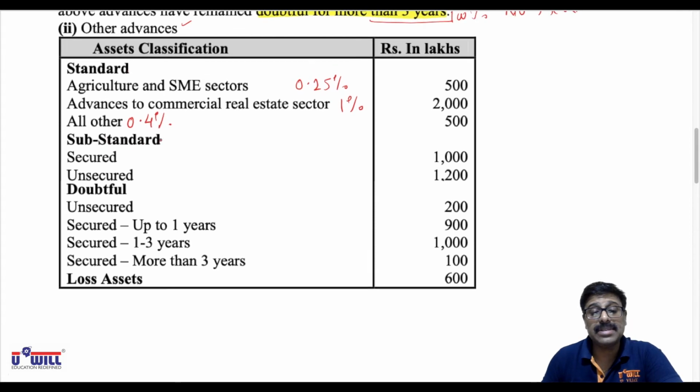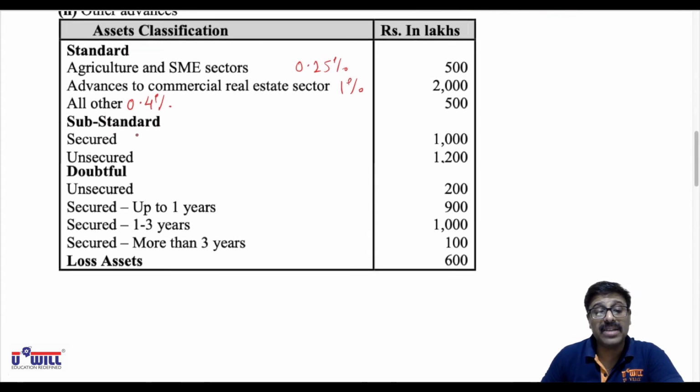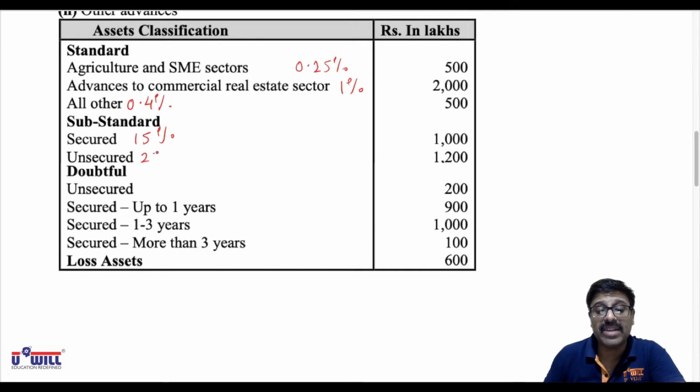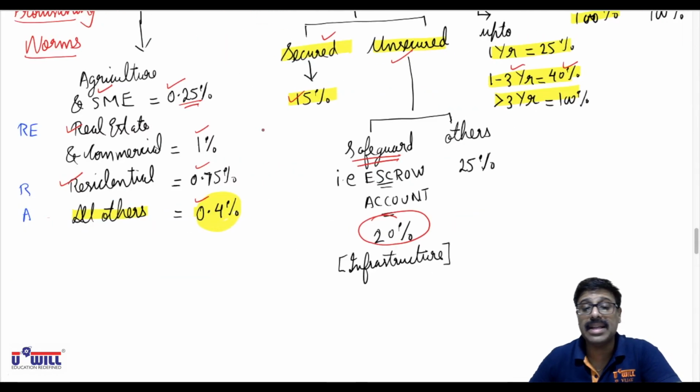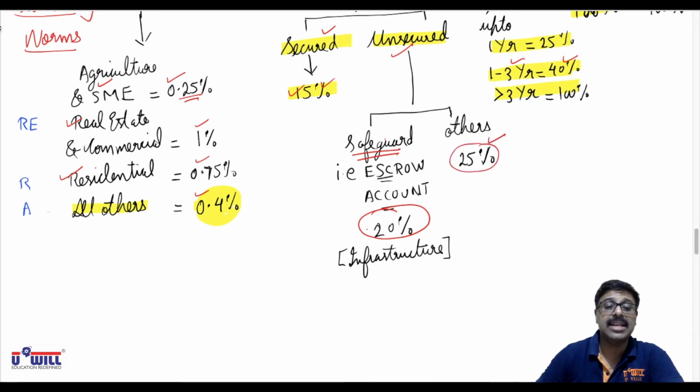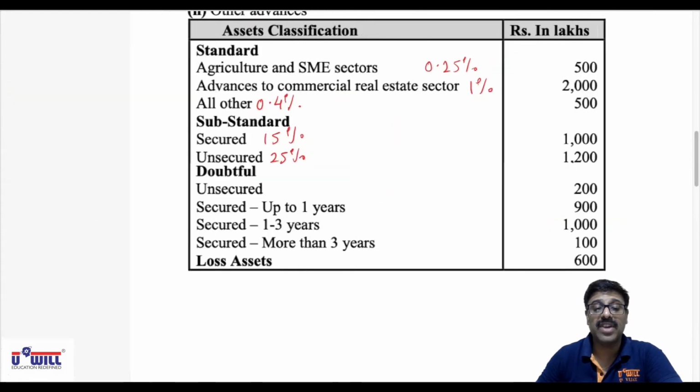Substandard. Now in substandard we discussed that if it is secured then 15% provision, and if it is unsecured, and within unsecured if it is covered by escrow account then it is 20%, otherwise it is 25%. Nothing is mentioned, so 25%. Okay, all of you must remember that chart. Secured 15, unsecured safeguard, that is escrow account, 20%, and others. Just now we have this situation, unsecured and others, escrow account is not mentioned, so 25%.